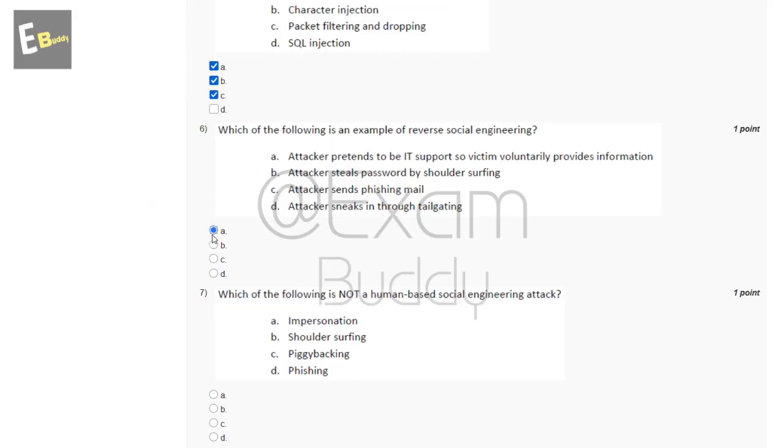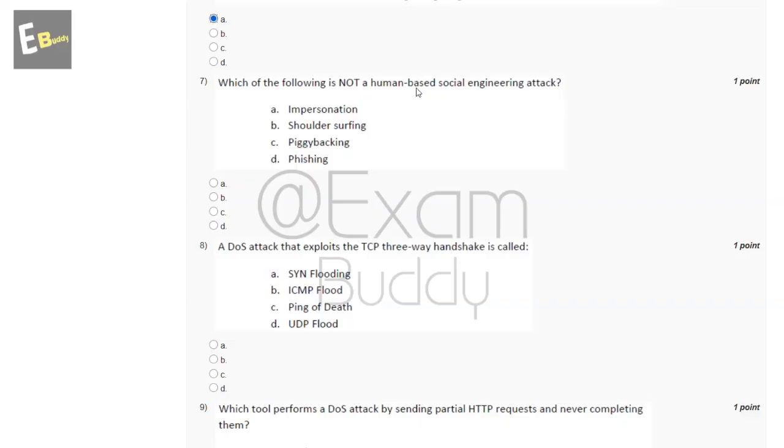Now the seventh question is, which of the following is not a human-based social engineering attack? The options are: impersonation, shoulder surfing, piggybacking, phishing. So the answer of our seventh question is D, phishing.